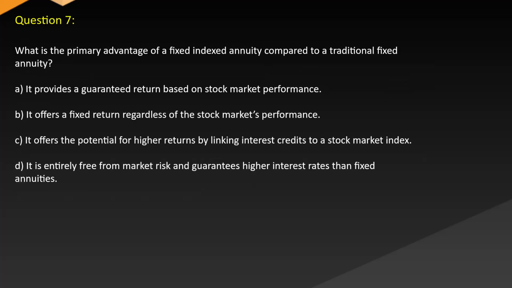Question 7. What is the primary advantage of a fixed indexed annuity compared to a traditional fixed annuity? A. It provides a guaranteed return based on stock market performance. B. It offers a fixed return regardless of the stock market's performance. C. It offers the potential for higher returns by linking interest credits to a stock market index. D. It is entirely free from market risk and guarantees higher interest rates than fixed annuities.